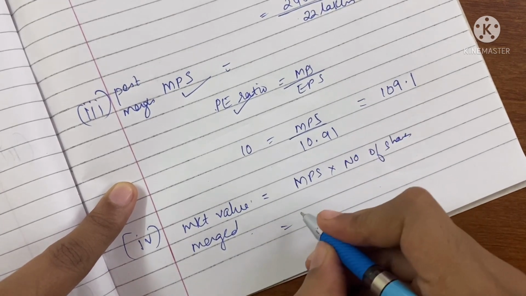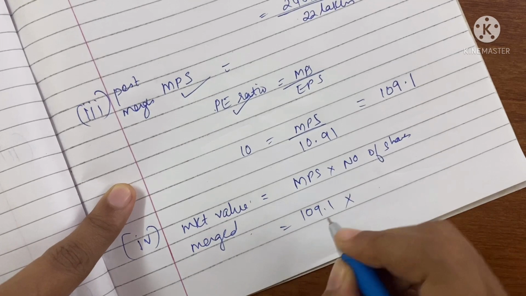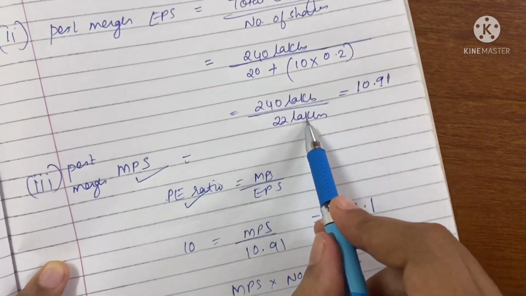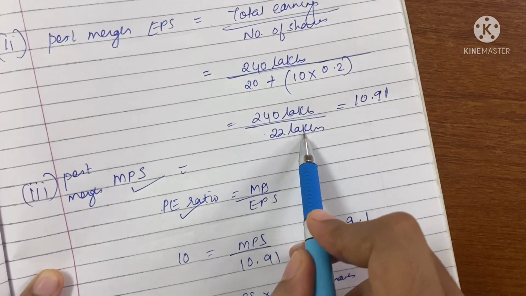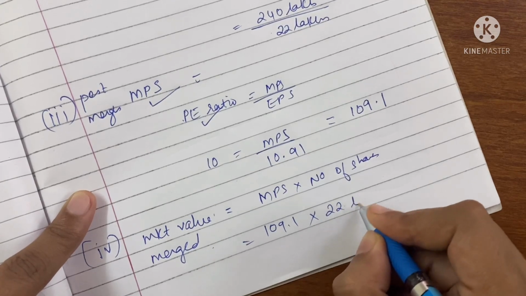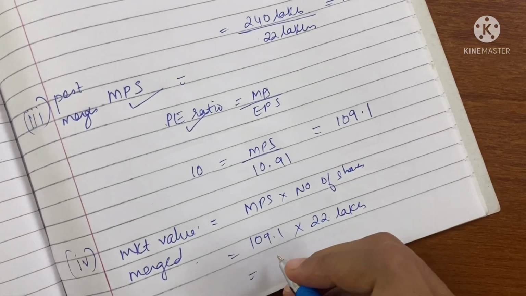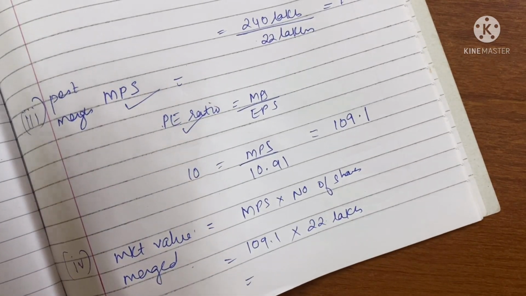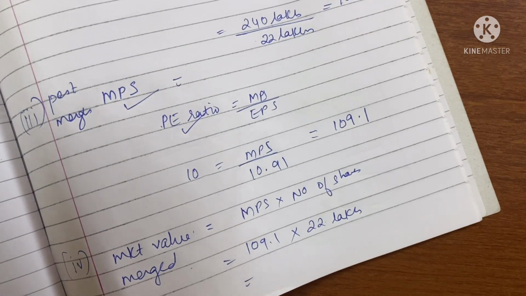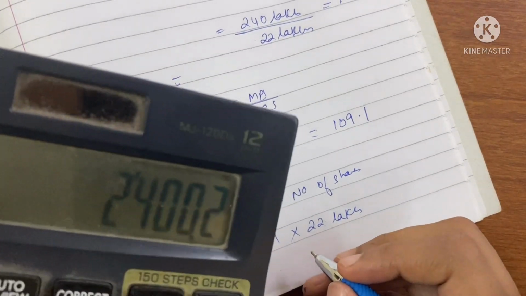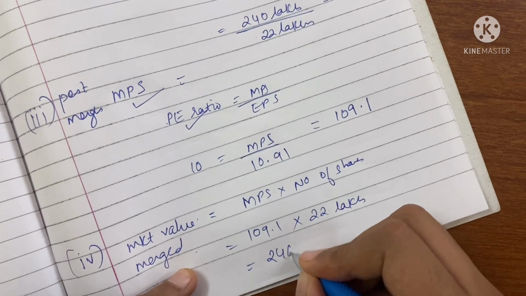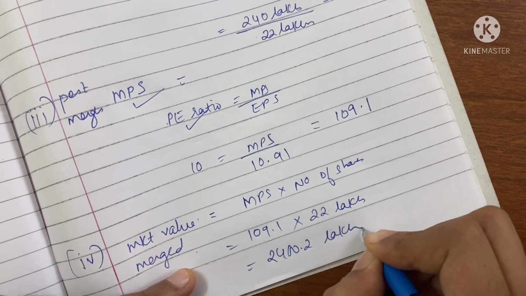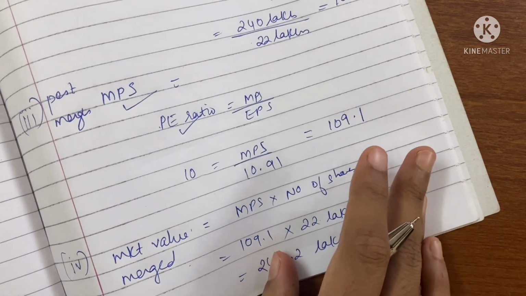MPS we have derived as 109.1, and the number of shares is 22 lakh, which we calculated for the merged firm. So what would be the market value? 109.1 into 22 is equal to 2400.2 lakhs.